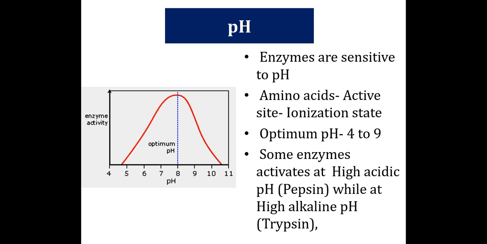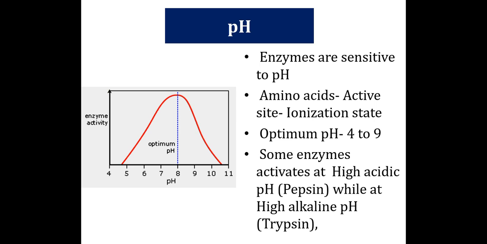So pH is nothing but a negative logarithm of H plus ion concentration present in the cell. The enzymes are very sensitive to the pH of the medium in which the enzymes show their reactions. Basically, the enzymes are proteinaceous in nature.